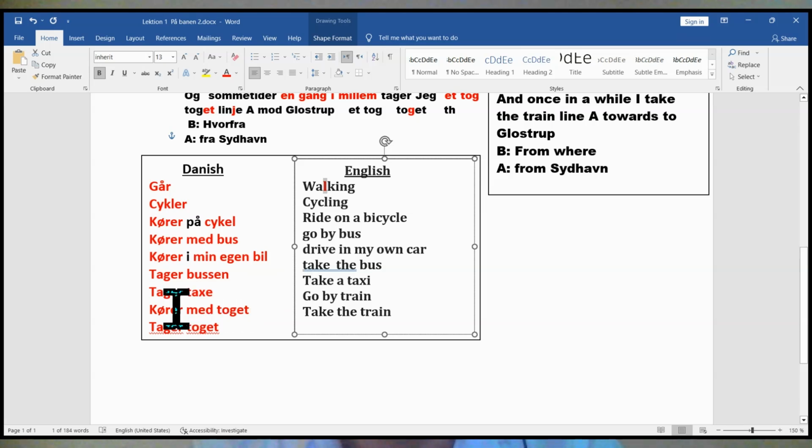Okay? Kıyamıl toll, go by train. Ta toll, take the train. Kıya here means go.